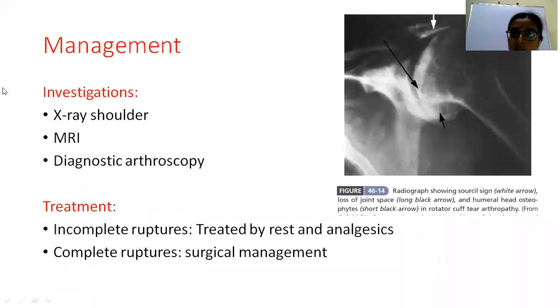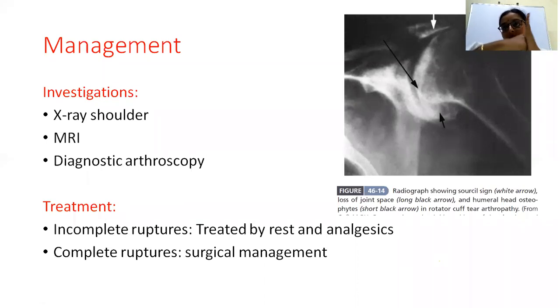Now, I have already explained earlier that the supraspinatus muscle prevents the proximal migration of the humeral head. Suppose there is a tear in the rotator cuff, a supraspinatus tear. You can see in this X-ray, which I am showing with the cursor, there is proximal migration of the humeral head and impingement onto the acromion, which leads to sclerosis of the acromion process. This is called Sourcil sign. And there is also shearing force, that is the deltoid pulls the humerus above, and there is no supraspinatus tendon to restrict its superior migration.